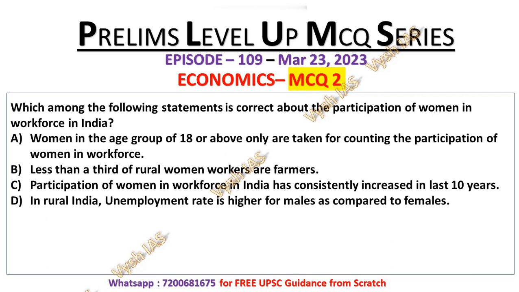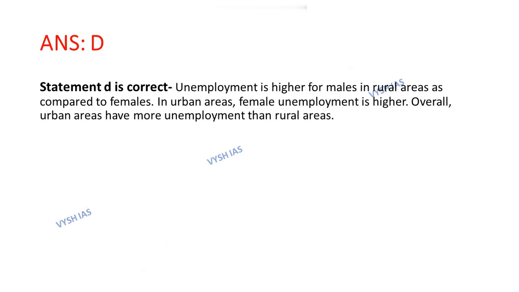So I will provide you 10 seconds. Try to answer this question. So its correct answer will be option number D, that is, in rural India, unemployment rate is higher for male as compared to female. So the solution is very short.